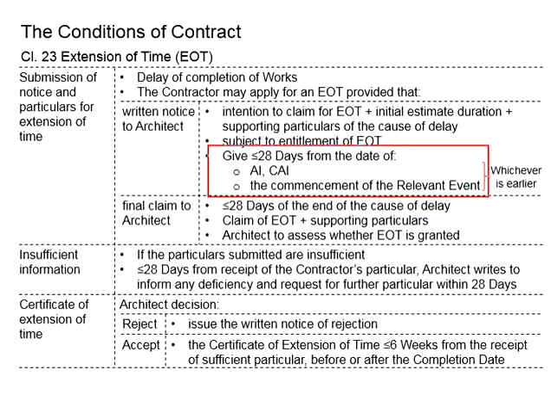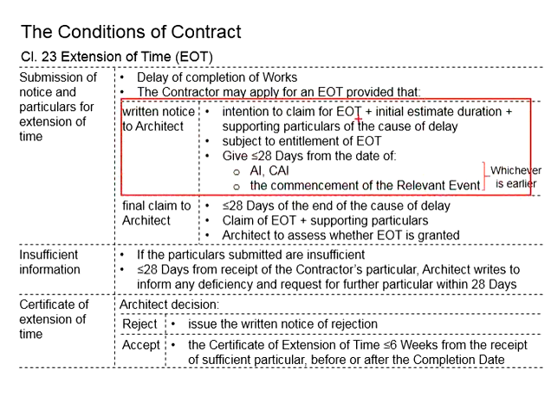If we look at the clause here, it seems that the architect has the right not to entertain this EOT after 28 days of either of these two. With that, as a contractor, you will need to be very diligent to prevent yourself from getting this liquidated damage imposed on you. This will be the first stage of application for the extension of time.